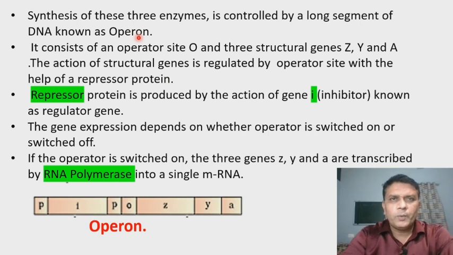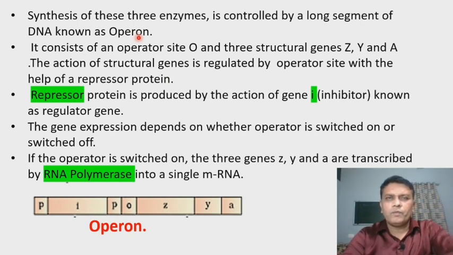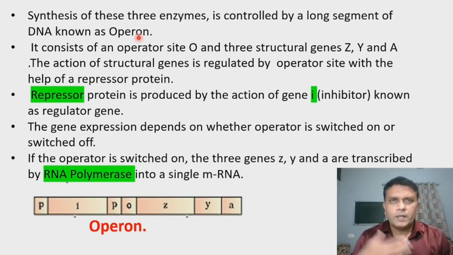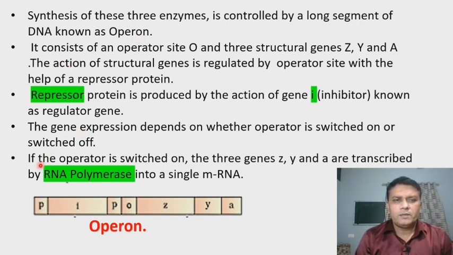So operon means it is a cluster or group of genes with related functions. So here we can see the structure of an operon.